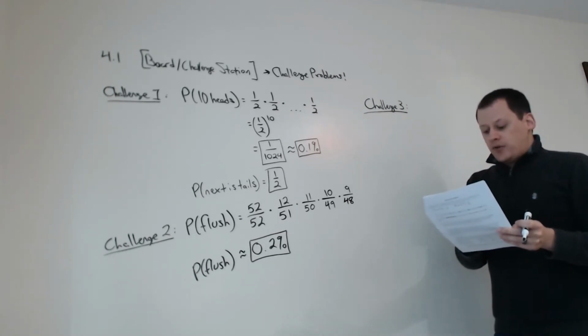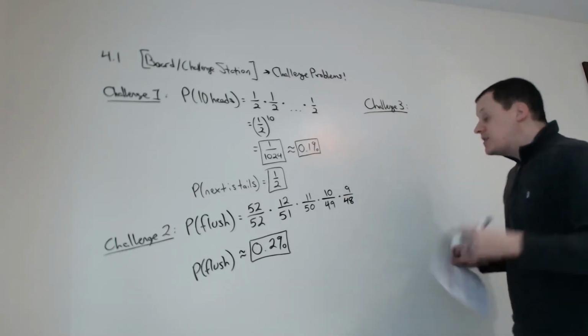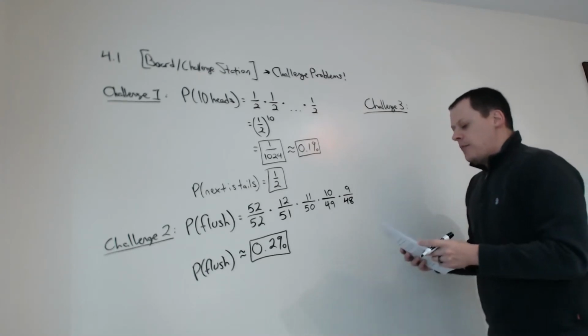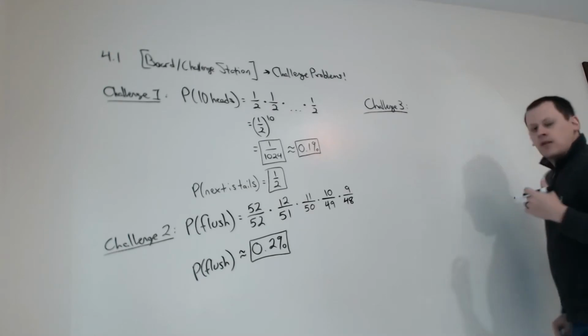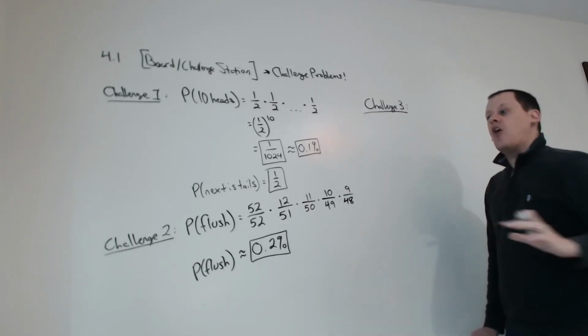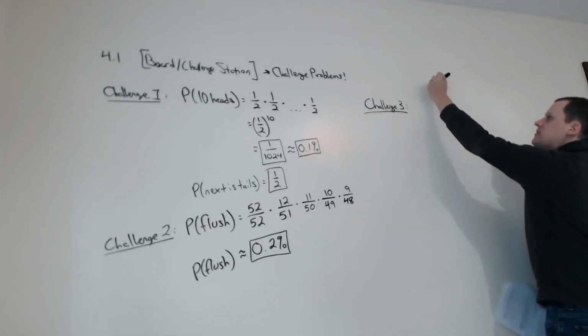What is the probability of rolling a sum of exactly 2?